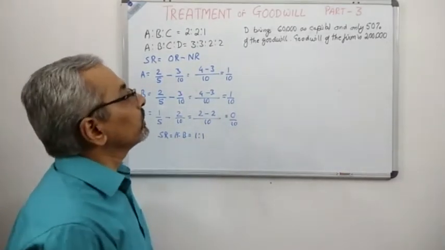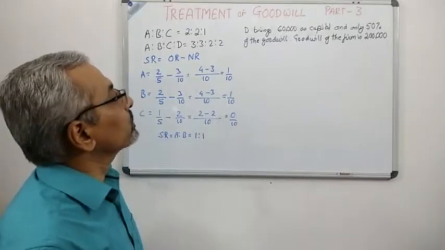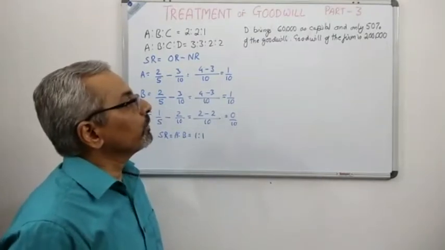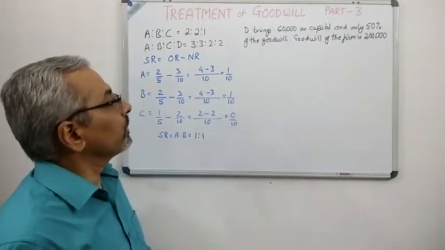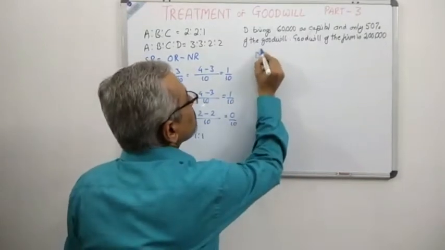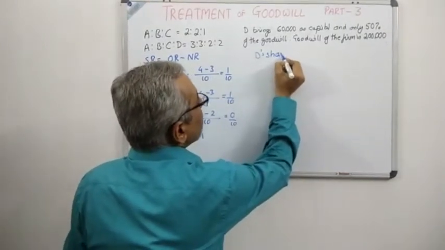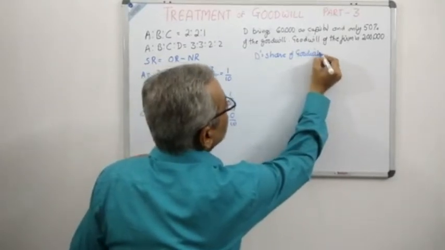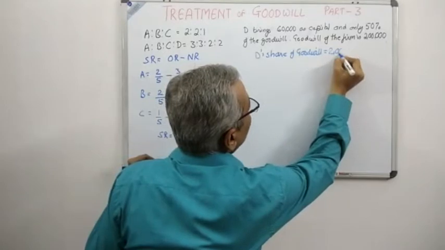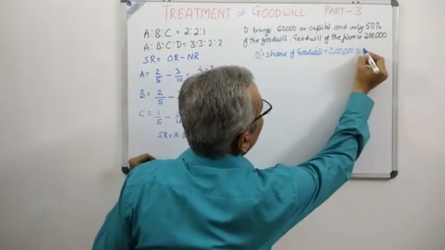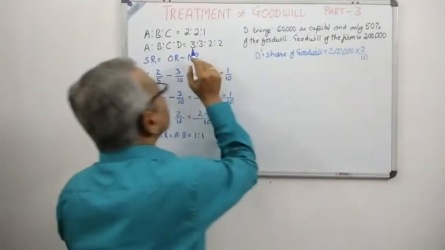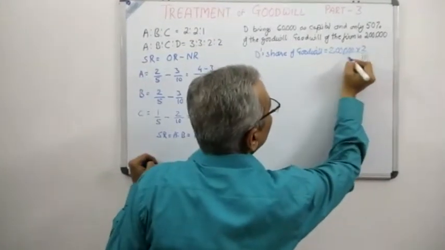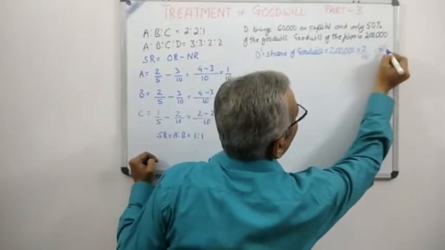The next step is to calculate the goodwill which D is supposed to bring in. The goodwill of the firm is valued at 2 lakh, and what will be D's share? D's share of goodwill equals 2 lakh into 2/10. I hope it's very clear. 3:3:2:2, that means 2/10. And if you see very carefully, the goodwill is 40,000.